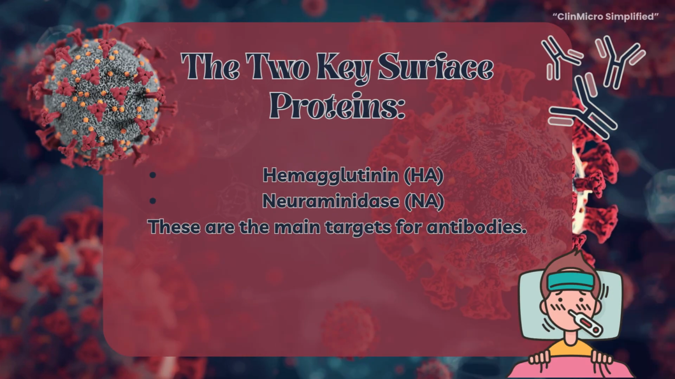Our immune system mainly recognizes influenza using two surface proteins, hemagglutinin and neuraminidase. Antibodies formed after infection or vaccination are directed against these proteins. If these proteins change, old antibodies stop working effectively.